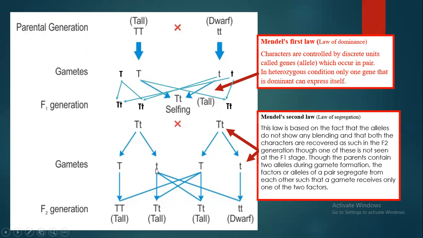So the law of segregation means separation. Separation during the formation of gametes. Separation of what? Separation of the alleles during gamete formation. If they separate during gamete formation, they will easily be able to form different combinations, because of which in the F2 generation, the dwarf plant was also expressed.